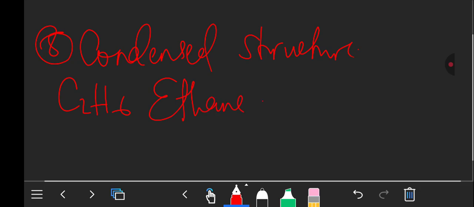How can we write the structure? I'll write first the Kekule's structure. There are two carbon atoms, then hydrogens like that. There are 6 hydrogens and 2 carbons.